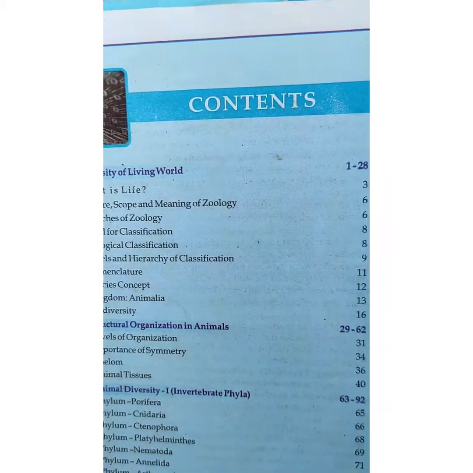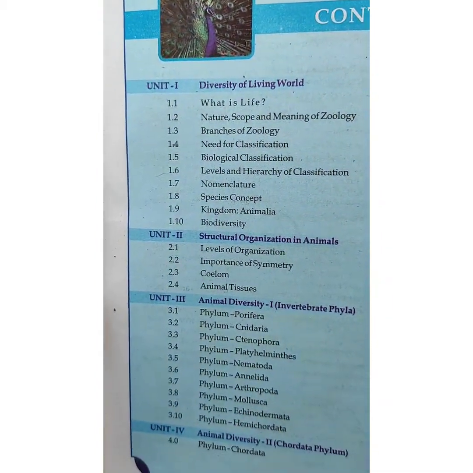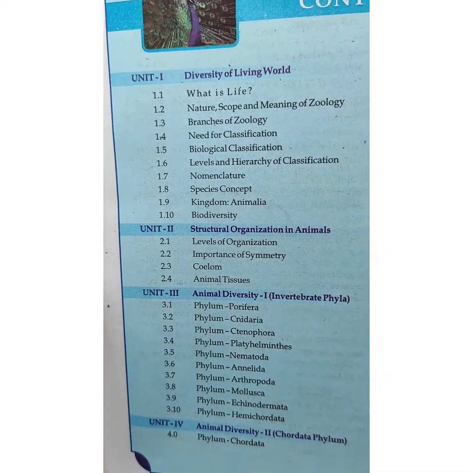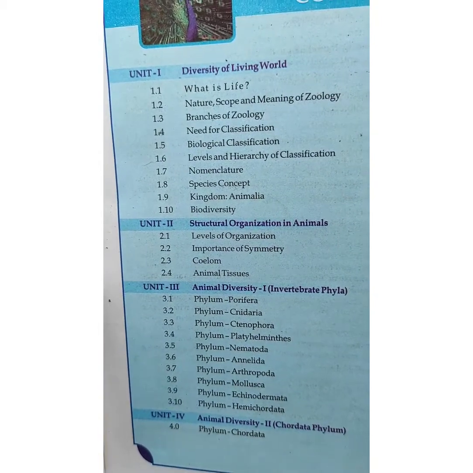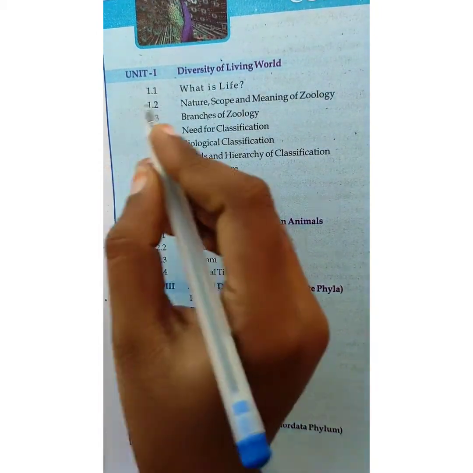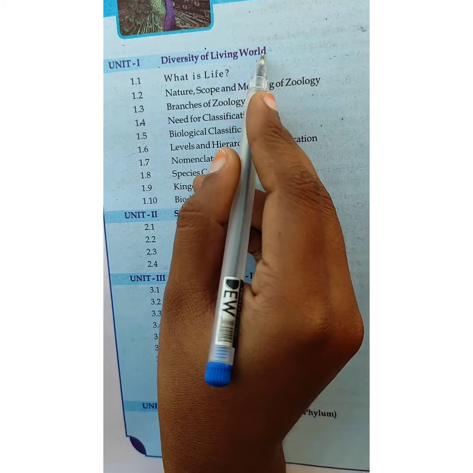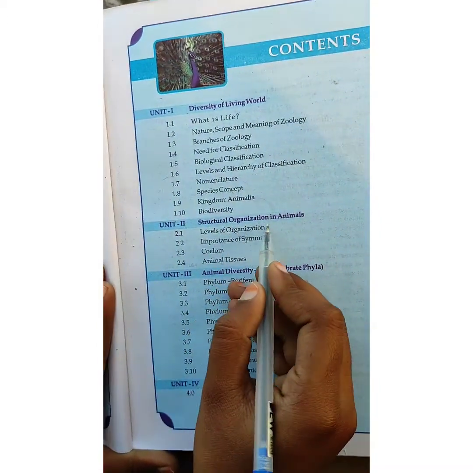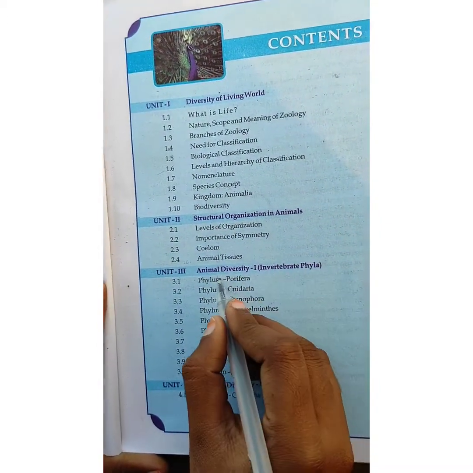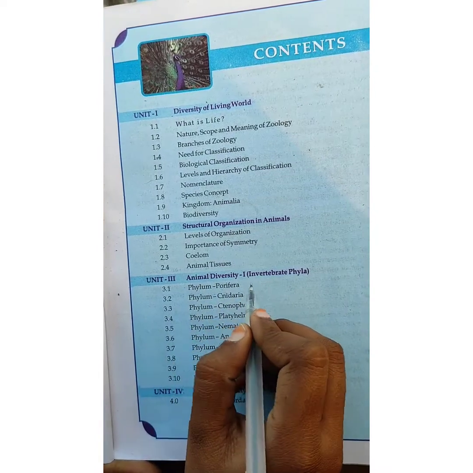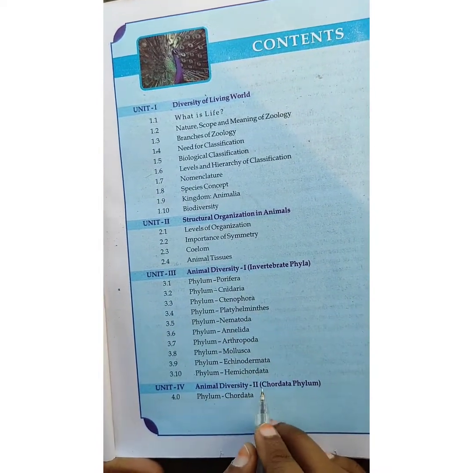So today I am saying about first year zoology. What are the chapters we get for NEET? So the first chapter is diversity of living world, and the second is structural organization in animals, and third chapter is animal diversity 1 and animal diversity 2.